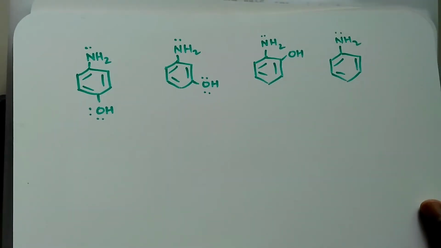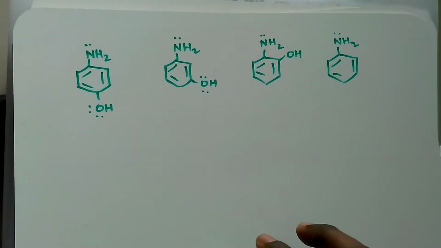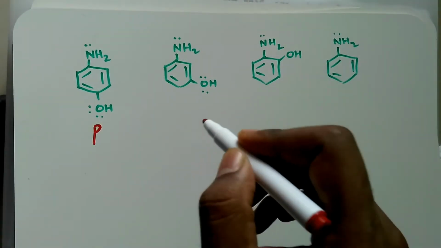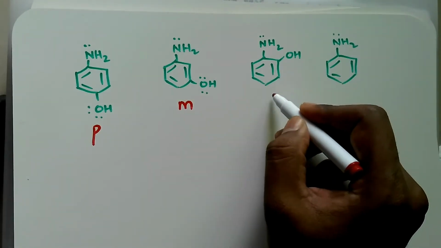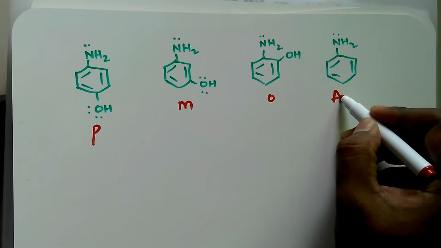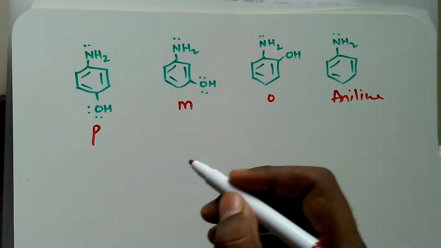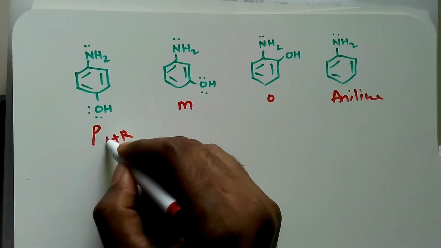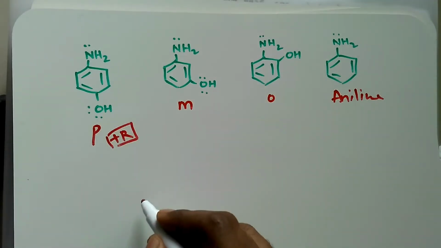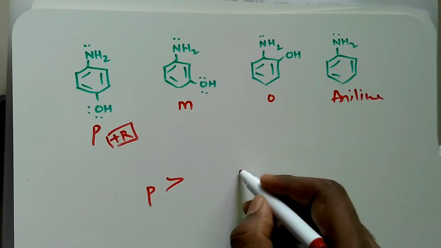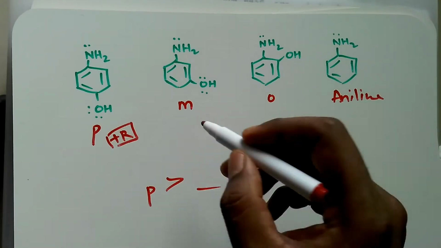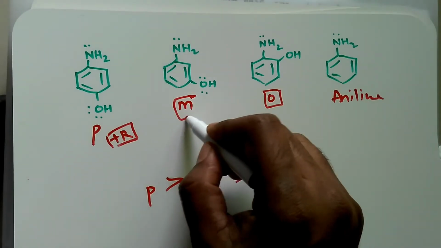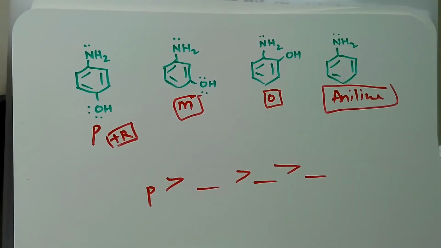Now what will happen in these cases? These are the aminophenols. This is the para aminophenol, meta aminophenol, this is the ortho aminophenol, and this is aniline. Which among these will be basic? The same case as the previous one. This will show plus R effect since it is at the para position, and it will be the most basic. Regarding meta, ortho and aniline, which is the most basic, that we have to consider.